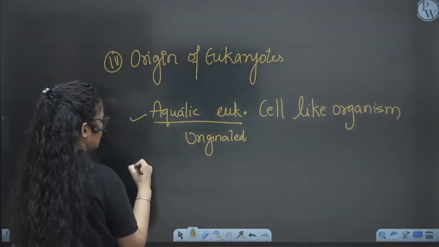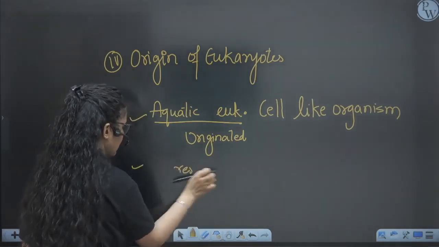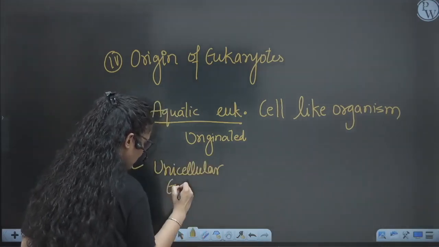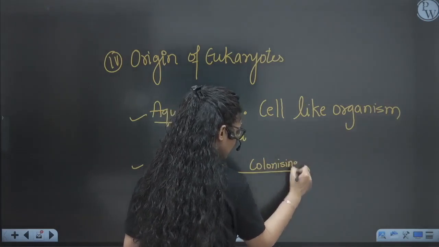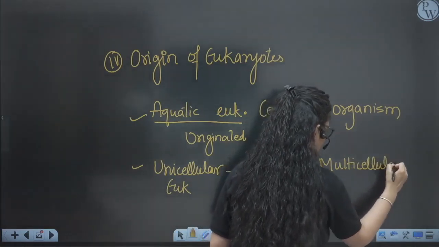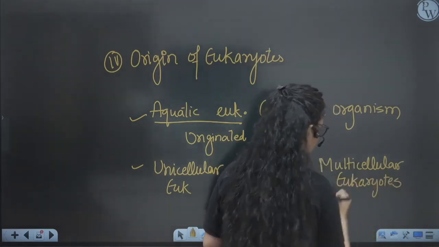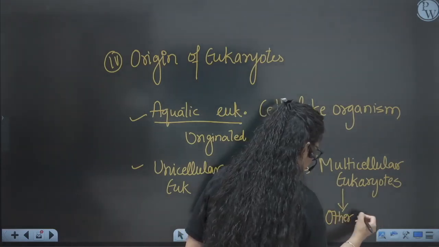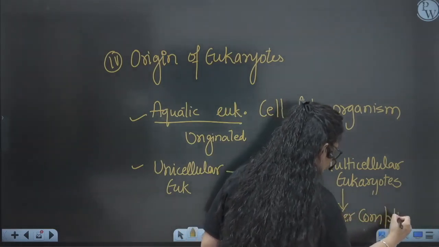These aquatic organisms converted into terrestrial ones also. Then terrestrial, and then it started with the unicellular eukaryote. Unicellular eukaryotes started colonizing together to form the multicellular eukaryote. And these multicellular eukaryotes converted into the other animals now, or other complex eukaryotes. So finally this evolution has started, right?